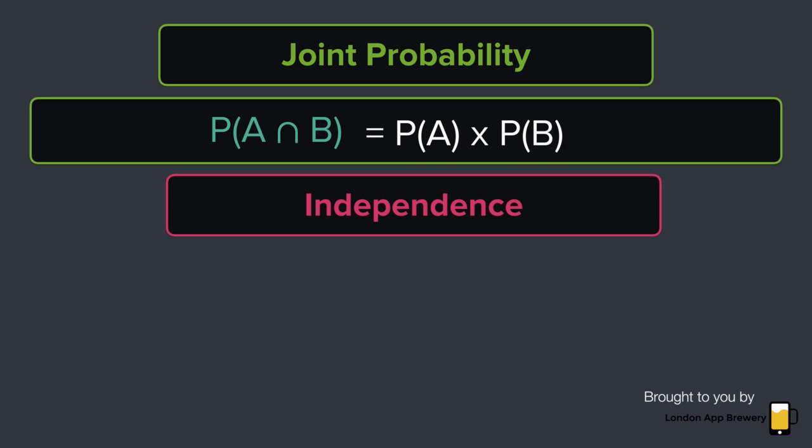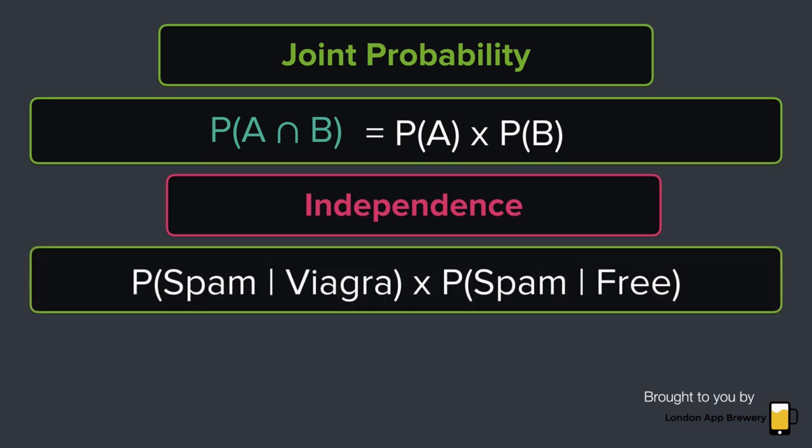The reason our algorithm is naive is because it assumes independence between the words in the email. In other words, if our email has both the word Viagra and the word free in it, we can multiply the two probabilities together. And we can do this for every single word in the email. The more and more spammy the words are, the higher the final number.